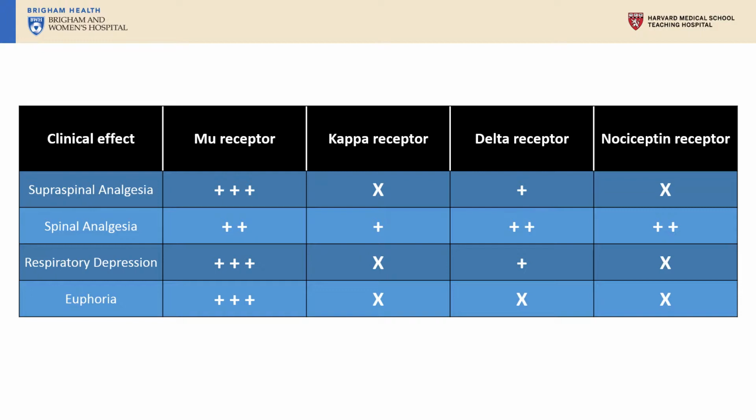Agonist activity at the nociceptin receptor appears to have an intermediate analgesic effect through spinally mediated mechanisms and be devoid of respiratory depression and euphoria. As you likely guessed, there are no pure agonists of just the nociceptin receptor for clinical use. The only agonist that may be a nociceptin agonist is levorphanol, and the mixed agonist-antagonist buprenorphine is likely a weak partial agonist.